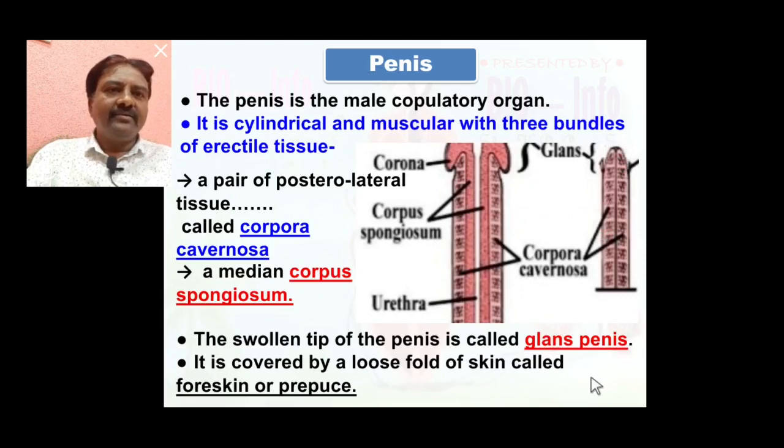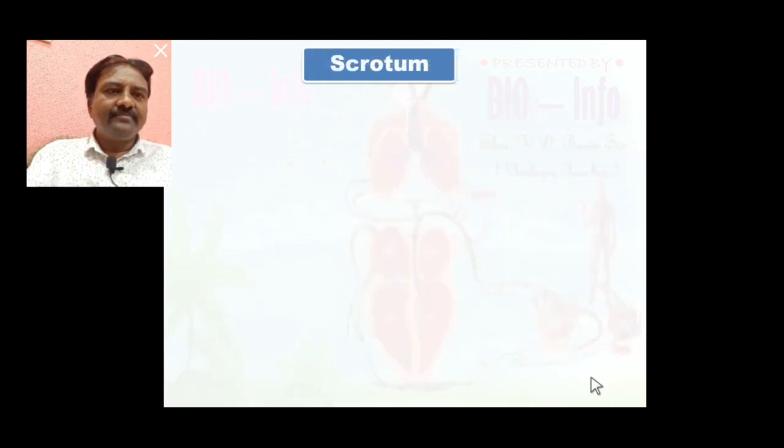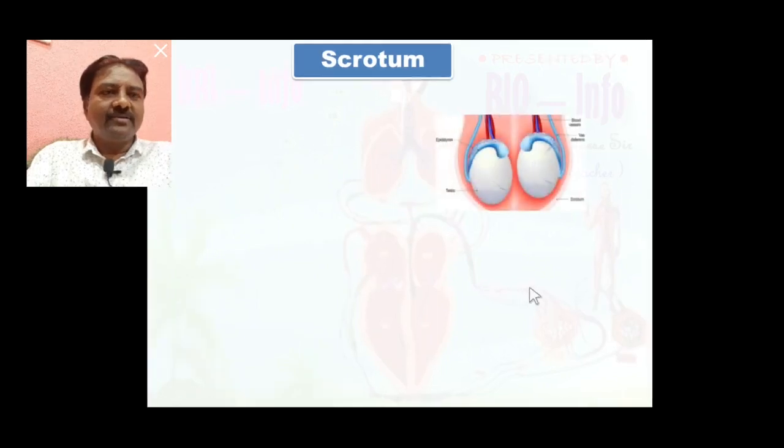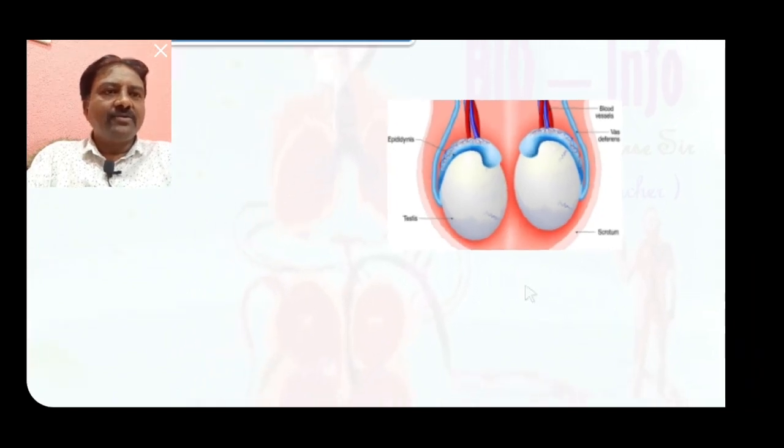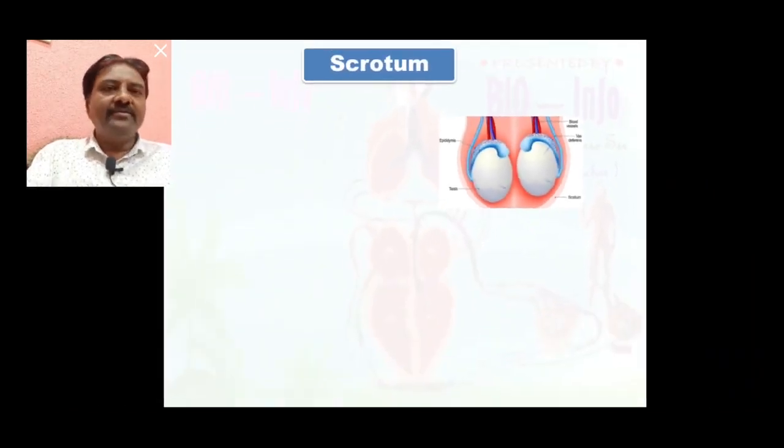Here we learned that the penis structure contains the tissues corpora cavernosa and corpus spongiosum. The second part of the external genitalia is the scrotum. Here the scrotum is seen, with the septum of the scrotum. Due to the septum, the scrotum is divided into right and left pouches.